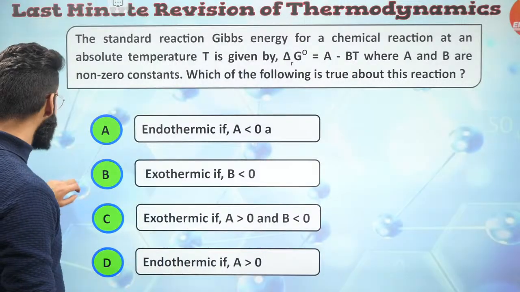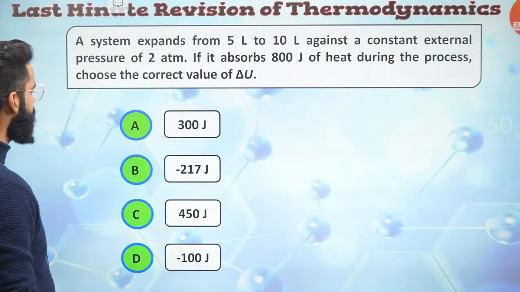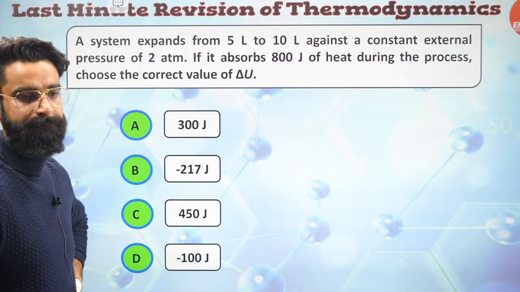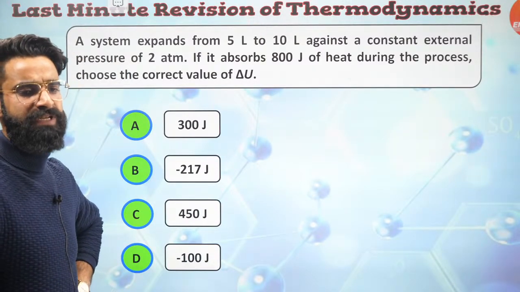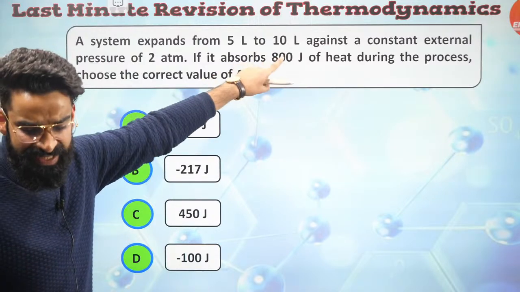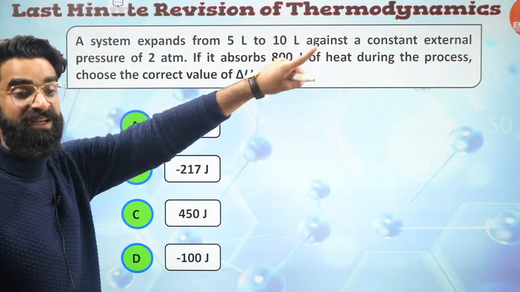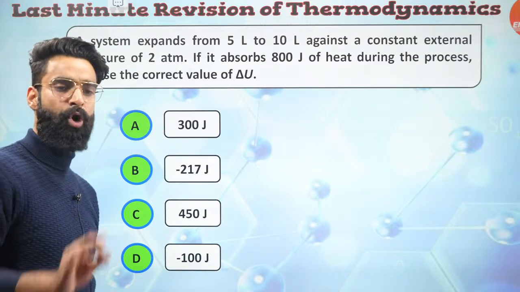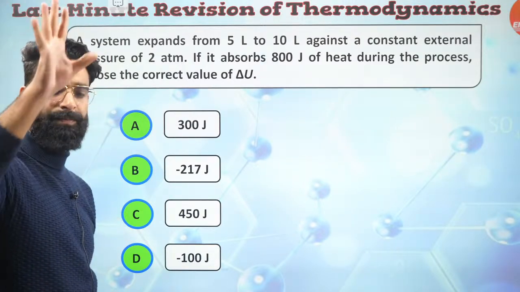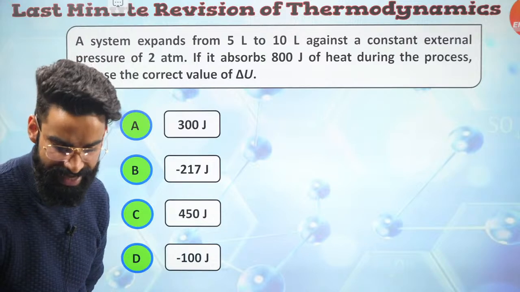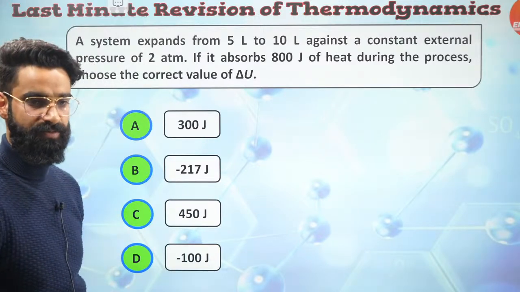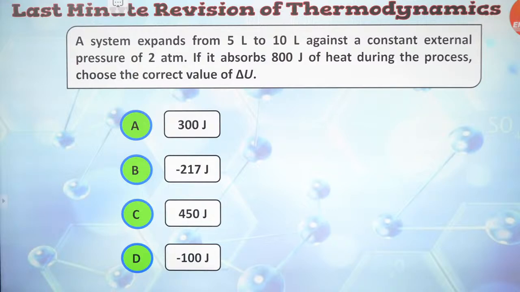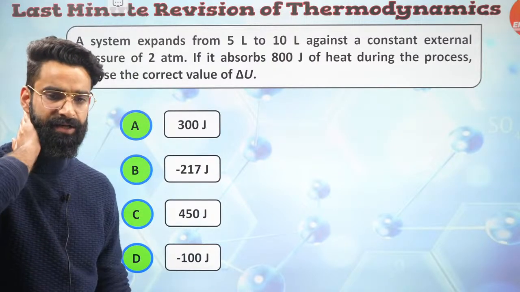Exactly. Let's move on to one more question which is on your screen. A system expands from 5 liter to 10 liter against a constant external pressure. A few minutes back I told you whenever in a question you get a statement of constant external pressure, the process is going to be irreversible. So right here the process is irreversible. If it absorbs 800 joules of heat during the process, choose the correct value of delta U.